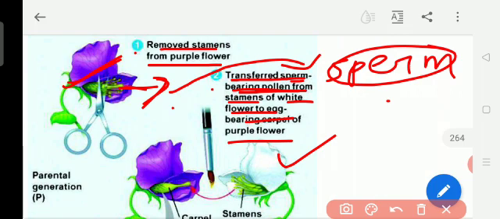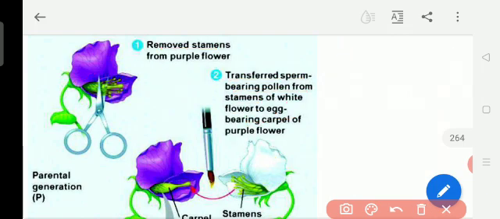Reproductive organ means what? Which can reproduce, which can give new life again. That means a new baby or a new flower, a new plant will come out with the help of this. So here what he did was transfer sperm-bearing pollen. The stamen has the pollen grains, no? Like white color. We can see clearly in the shoe flower, hibiscus flower.